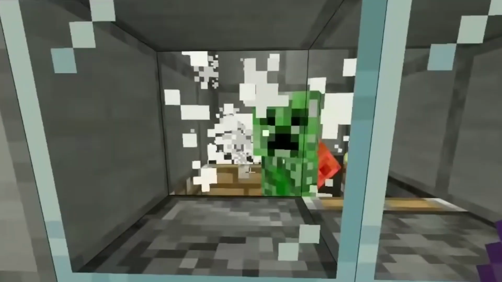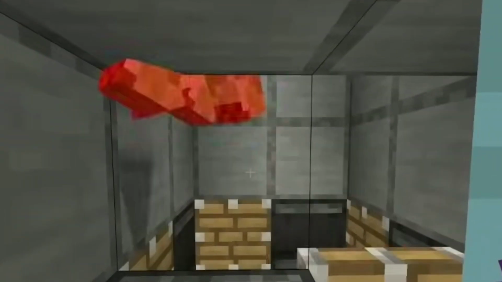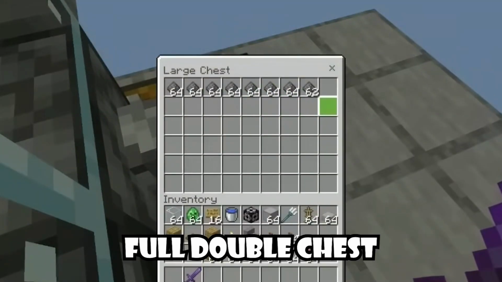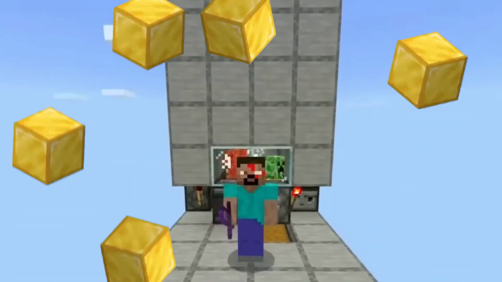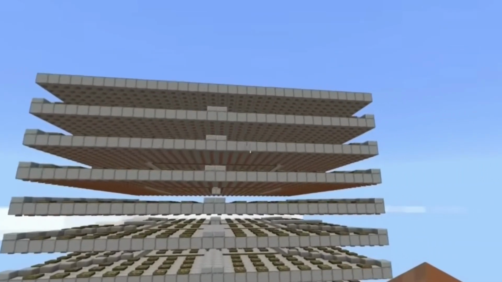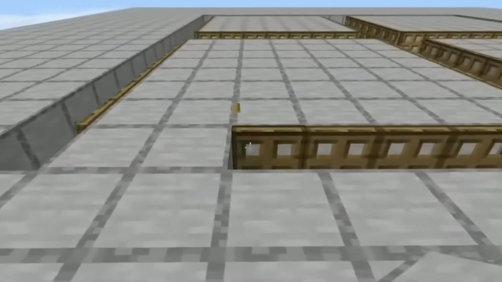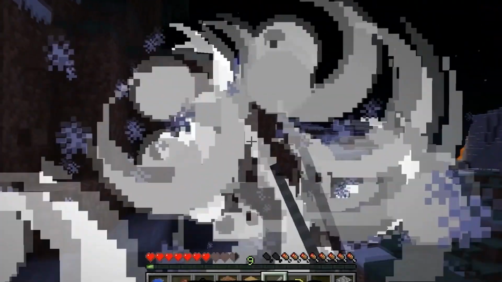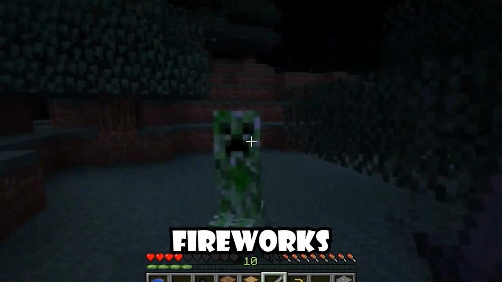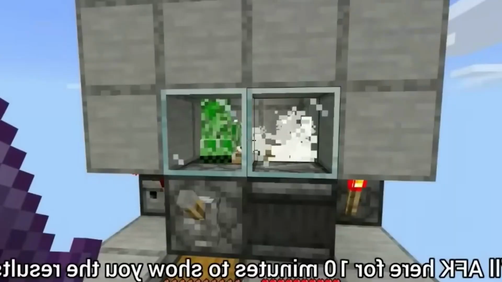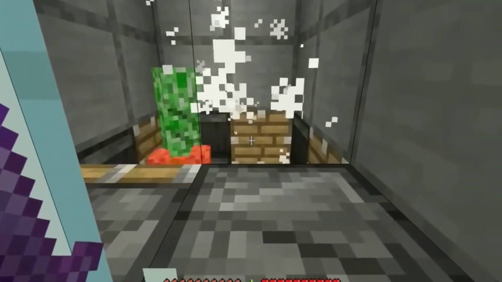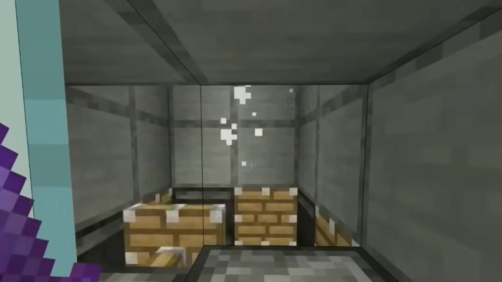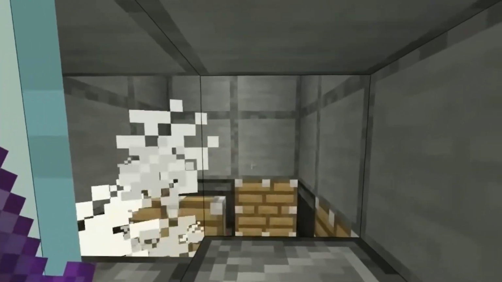Ever wanted a never-ending supply of gunpowder in Minecraft Bedrock 1.21? You just thought about it, and Minecraft came up with it. I'm talking about a full double chest in just 1 hour. Yeah, you heard me right. Something like it is about to add more spice to your Minecraft world. I am just so tired of chasing creepers all night just to get a couple of pieces of gunpowder for your fireworks, rockets, or TNT stash. And with this farm, you will never run out of gunpowder again. It is fully AFK-able, so you just have to build it once and it will feed your gunpowder cravings forever.